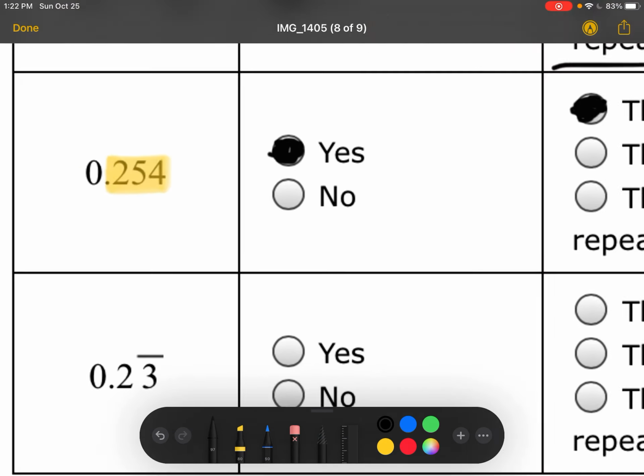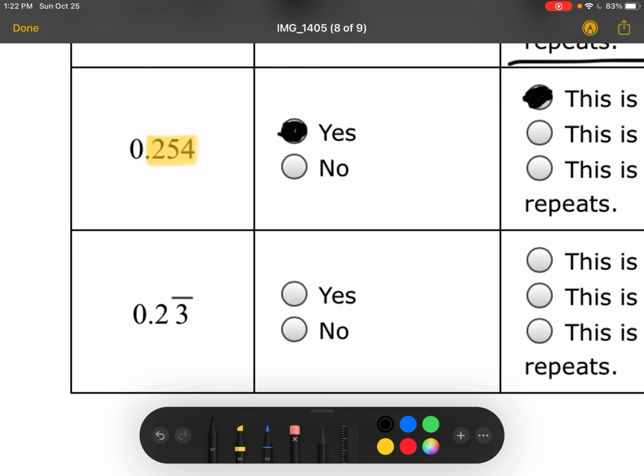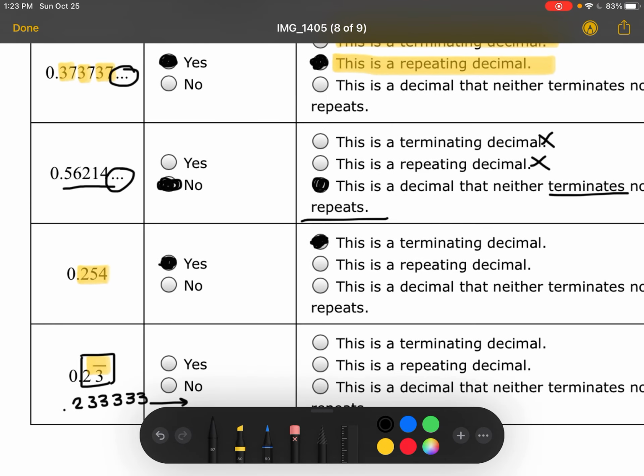And then my last one, 0.23 with a bar on top. This bar on top means that specific number repeats. So it is 0.23333 forever and always. Because that repeats, this is a repeating decimal. Even though the number doesn't go on forever, like you can't just see it keep going, that's what the bar over the number means. So yes, this is repeating.